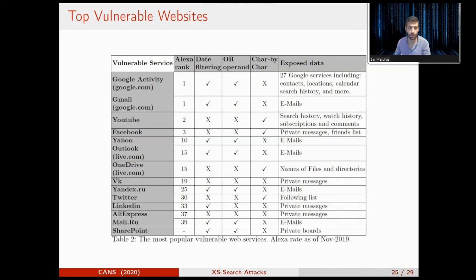In this table, you can see the list of the top vulnerable websites and their Alexa rank. You can see also the supported features in their search engine, such as partial word search and other advanced features that make our attack efficient and effective. In the table you can see the most popular services, such as Gmail, YouTube, Facebook, and many others.